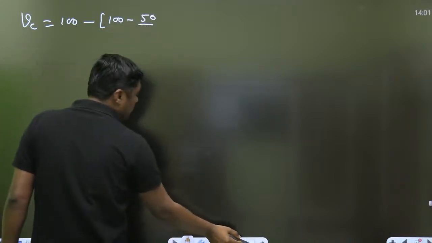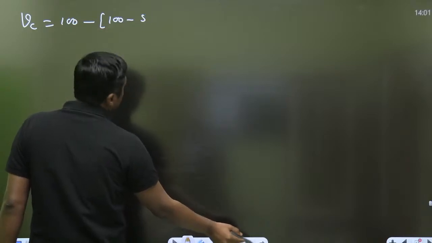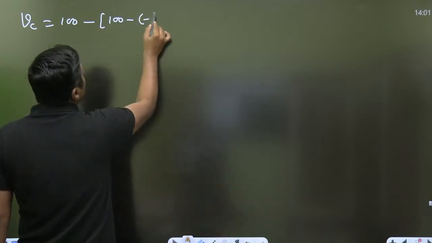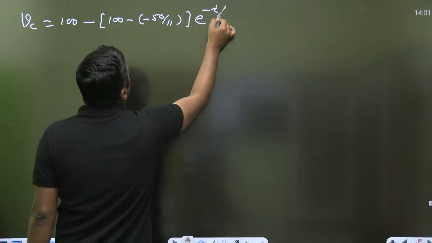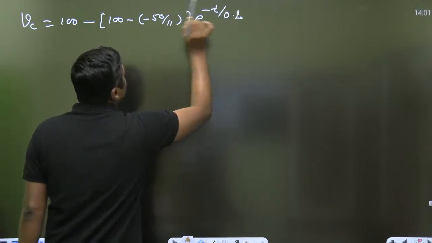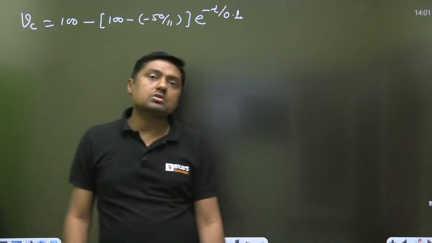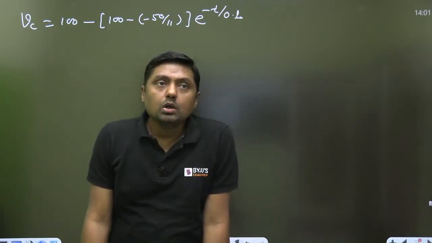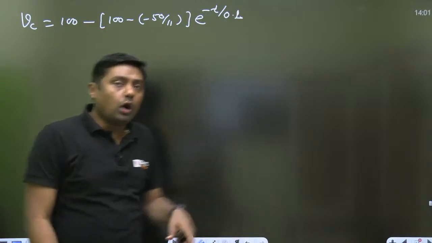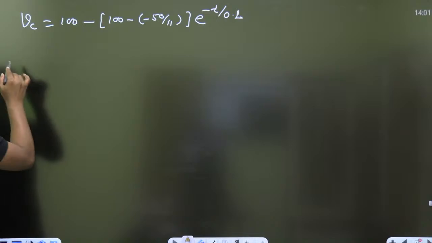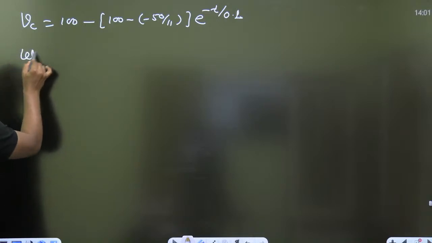V initial is what? Minus 50 by 11, e raised to power minus t by RC. What is the RC? 0.1 second, because in this question the time constant is 0.1 second.